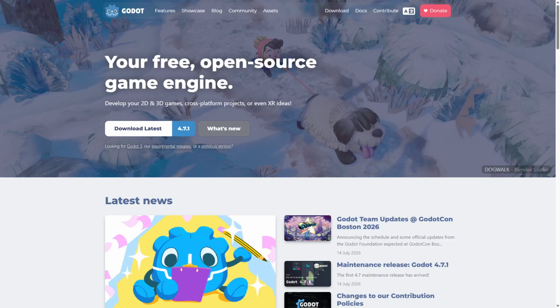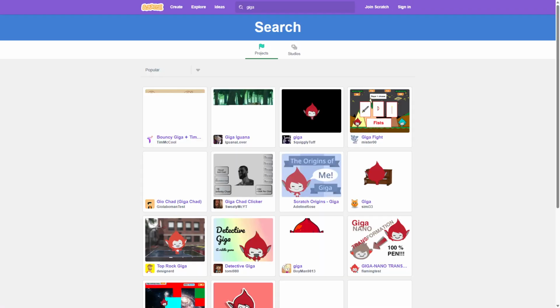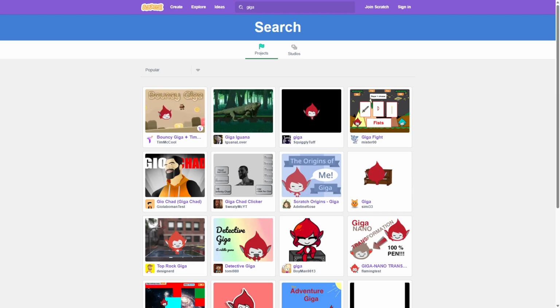Godot vs Giga Scratch: which is better for beginners? This video explores how choosing the right game engine can transform your learning experience without frustration. Godot offers advanced features, while Giga Scratch focuses on simplicity and accessibility. Godot and Giga Scratch are popular game development platforms for beginners.